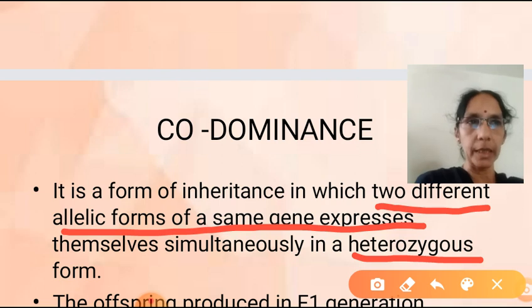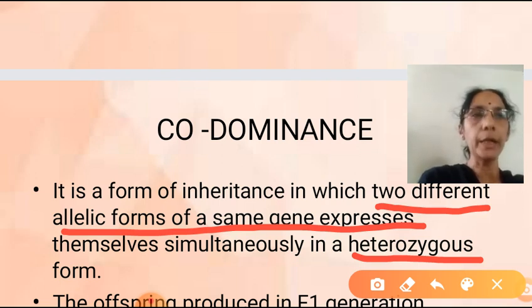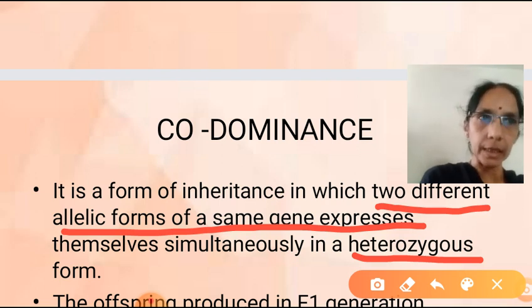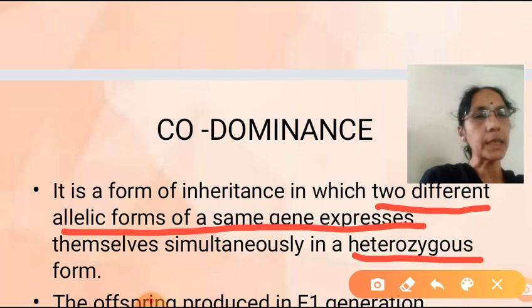Try to understand. First, you have studied total or complete dominance. For example, when we cross tall and dwarf, in the F1 generation we got heterozygous tall, that is capital T and small t. Here, capital T, the dominant allele, suppressed the recessive one and expressed itself.